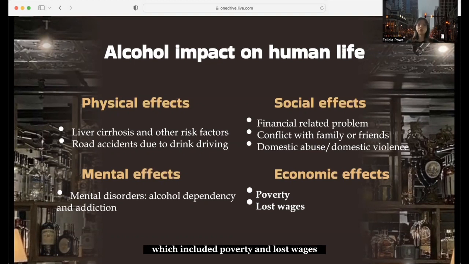Lastly are the economic effects, which include poverty and lost wages. Spending on alcohol can lead people into lifelong debt, which can cause someone to face poverty.